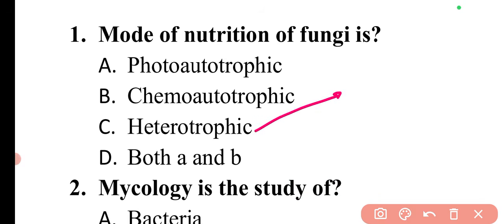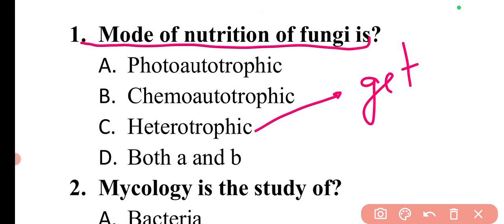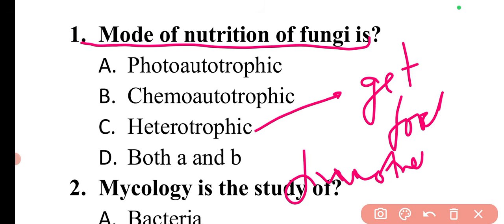Then there are heterotrophs, which is the mode of nutrition in fungi. These are organisms that get food from other organisms. Heterotrophic organisms are also known as consumers.